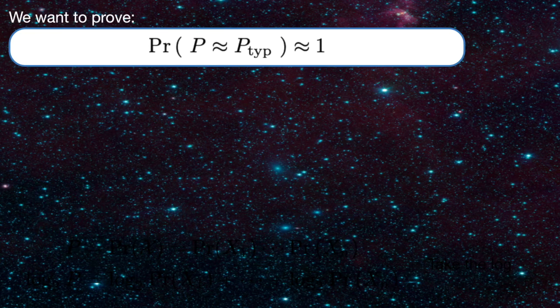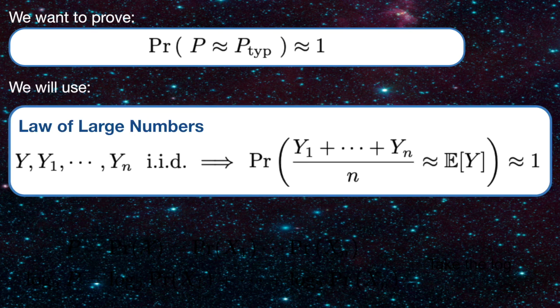Now let's prove that p is almost always p typical. We will use the law of large numbers to prove this. The law of large numbers states the following. Let y1 through yn be n independently and identically distributed observations of the random variable y. Then the average of these n observations will be very close to the expected value of y, with high probability. This says that if you have a really large number of IID observations, you cannot predict the outcome of each observation, but you can predict the mean of the observations with very high confidence.